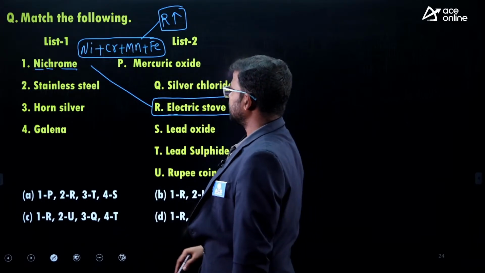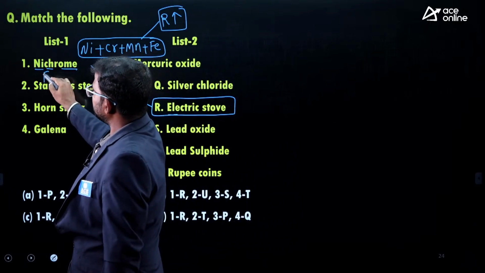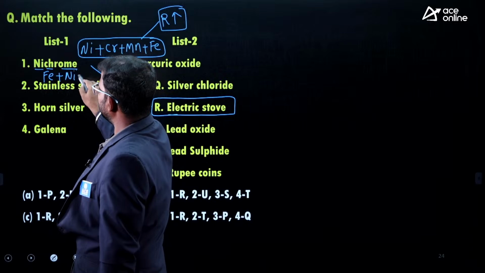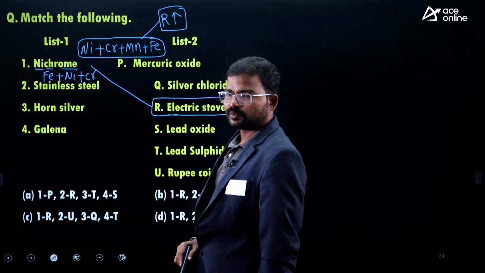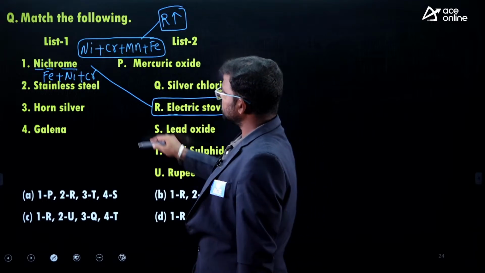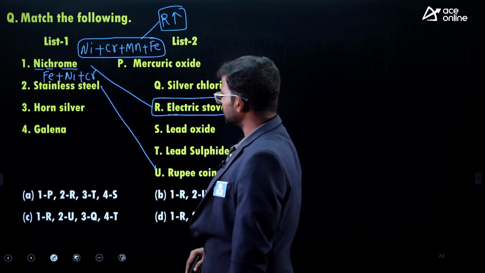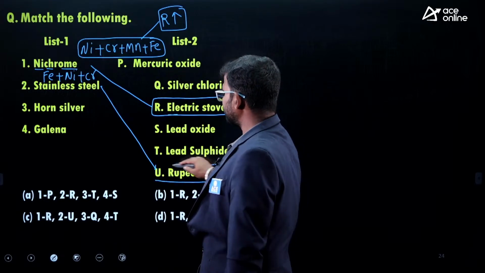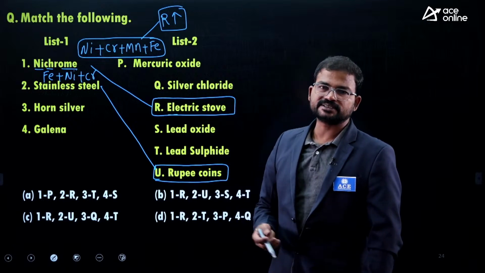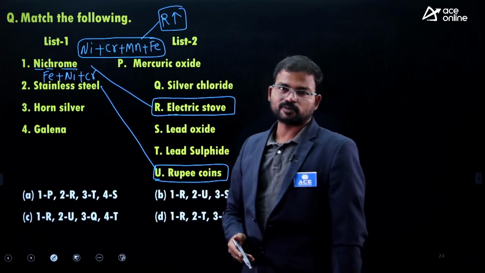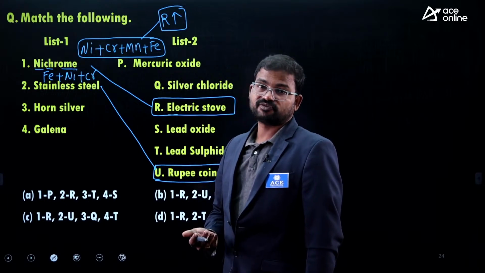Next, stainless steel. Stainless steel has iron, nickel, and chromium. This type of metallic composition is mostly observed in stainless steel. Using stainless steel, at present we are making our Indian rupee coins. So present Indian rupee coins do not exhibit any rusting because they have an excess amount of nickel and chromium. These two metals do not support rusting.